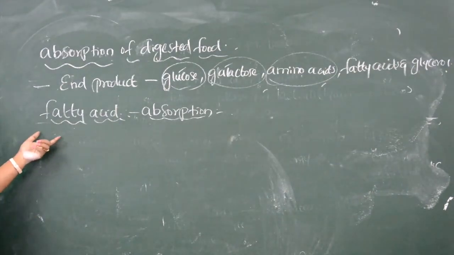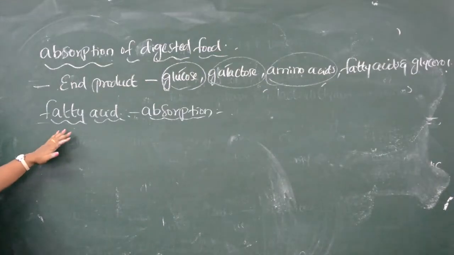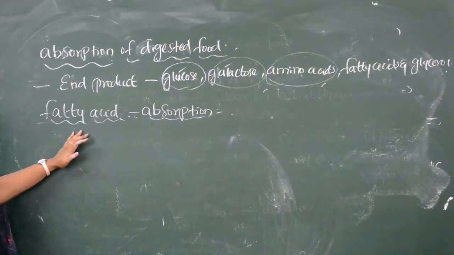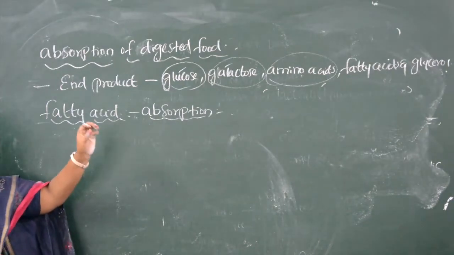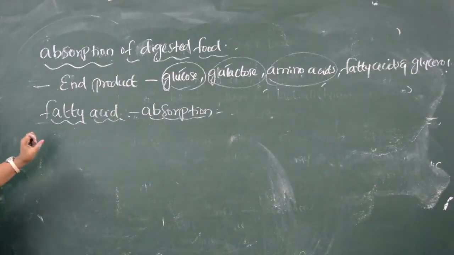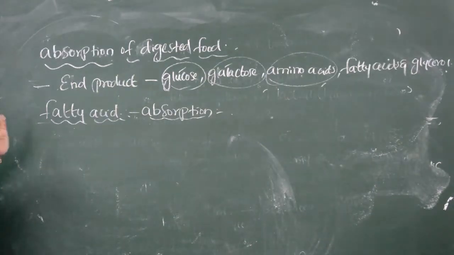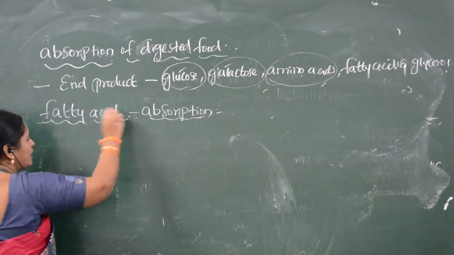Now the fatty acid is the end product of fat. So this fatty acid has to enter the blood. Already we have seen that fats are nothing but the reserved energy which is stored in the liver in the form of cholesterol. Now we have to see how this is absorbed in the small intestine.